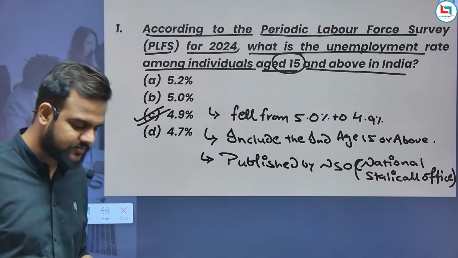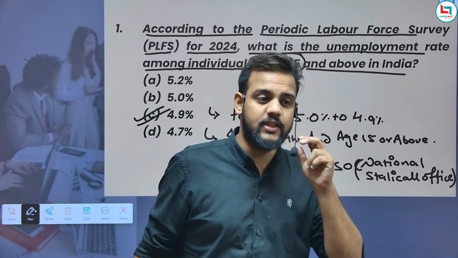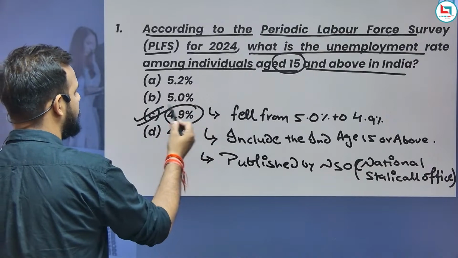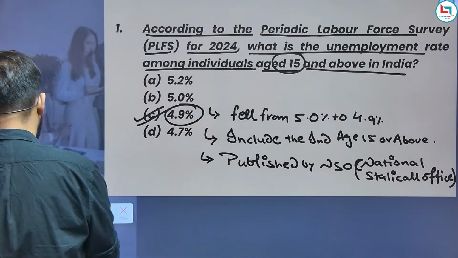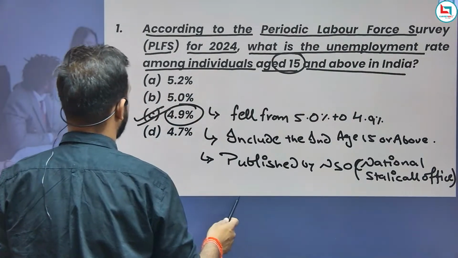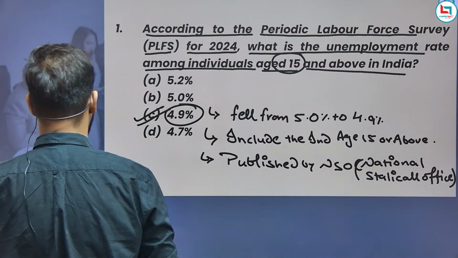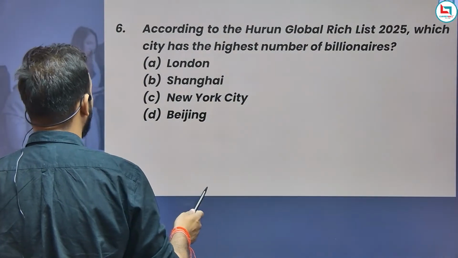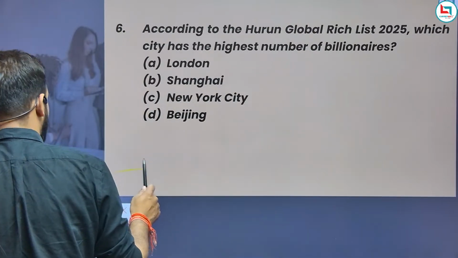Nice. Okay, so these are the things that we need to understand. So the right answer is 4.9%. Now guys, let's move towards the next question. Next question.